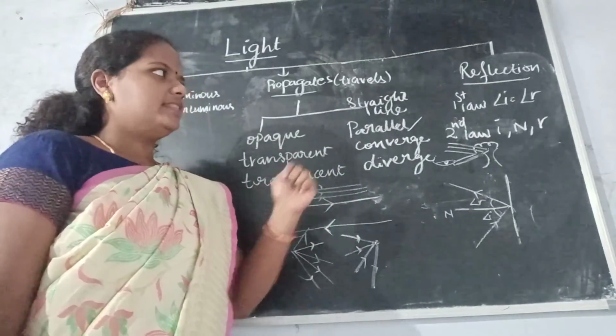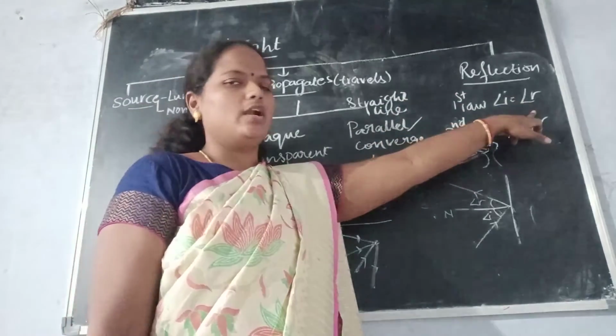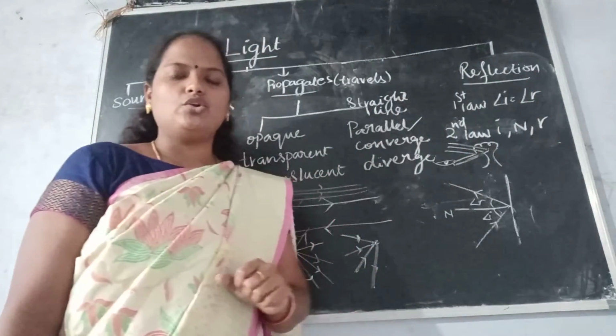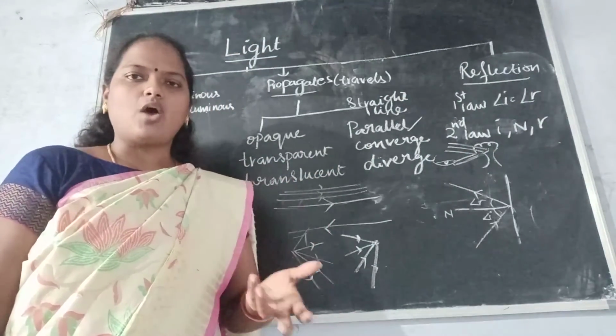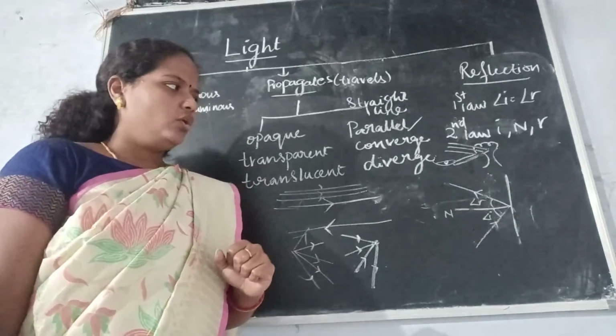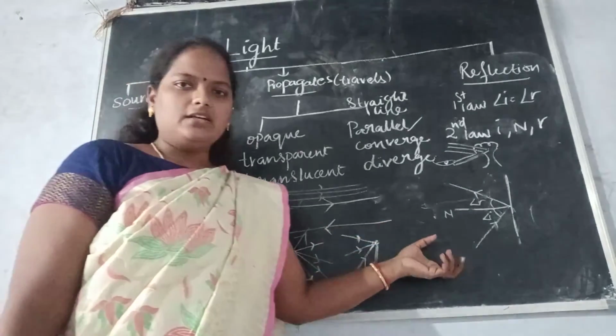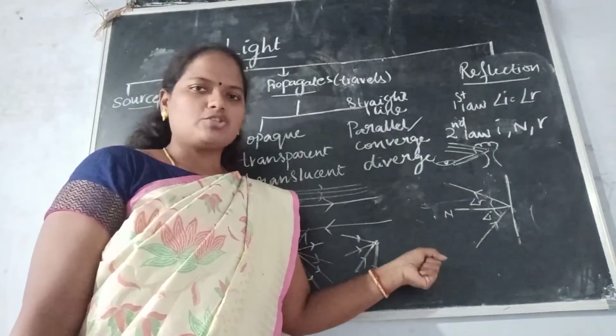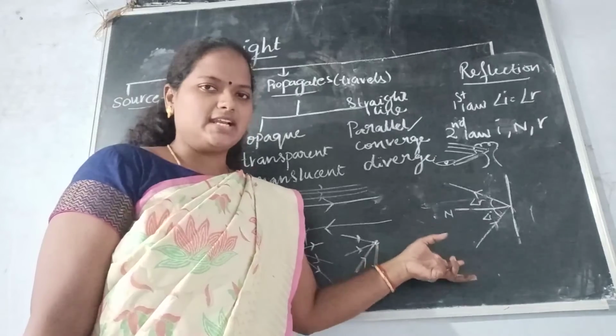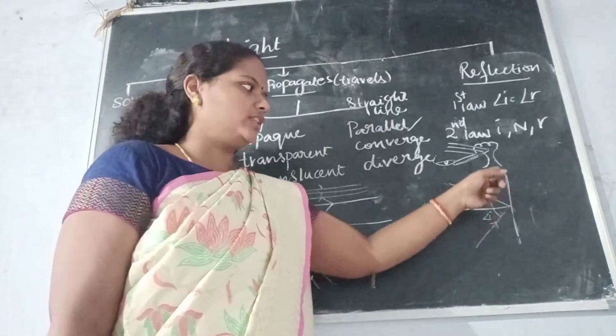One is the angle of incidence is equal to the angle of reflection. What do you mean by that? How is this angle made? Okay, so already I have done two activities. You can watch my videos on this using laser light. Now I will explain on the board.